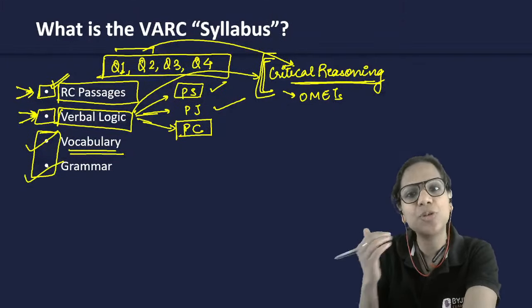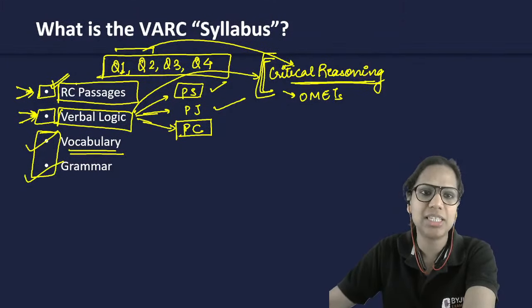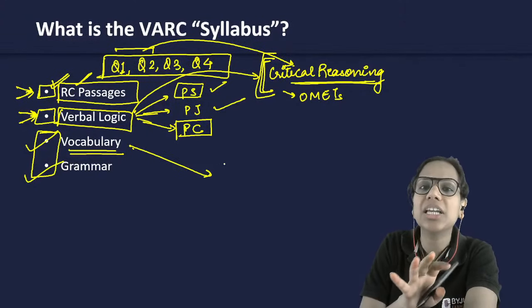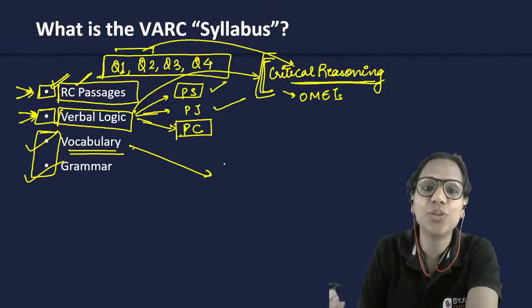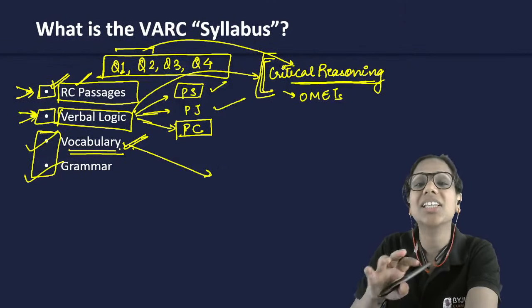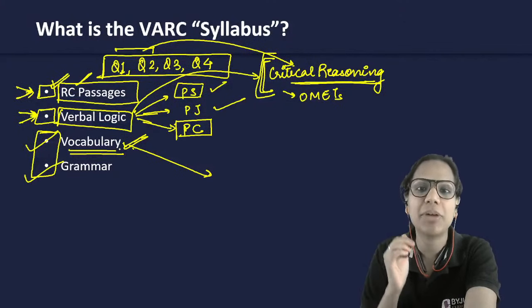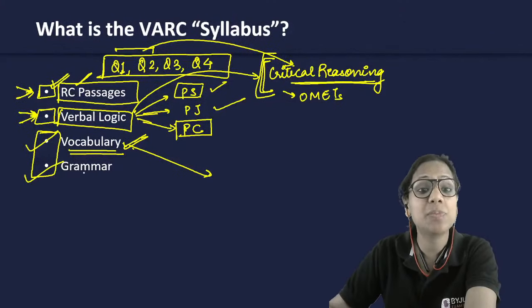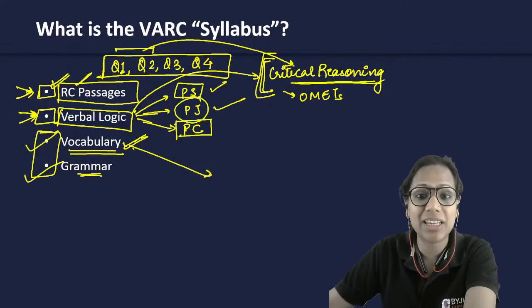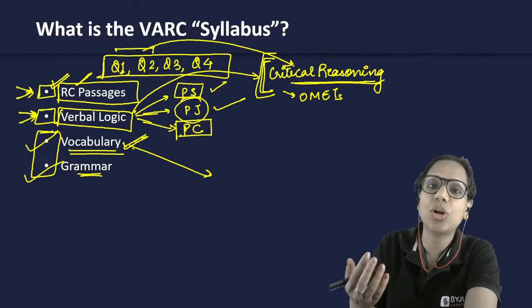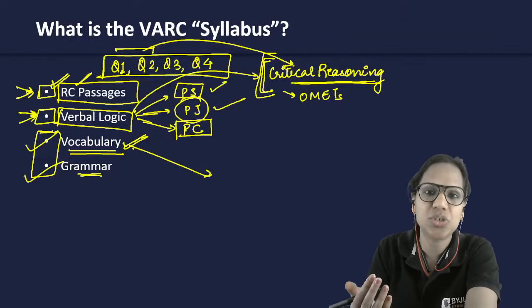Secondly, again pick up your previous year papers and you will realize that in your RC passages, you will find some words that you think are difficult. Why are they difficult for you? Because they are vocabulary words that you may not have prepared for. So vocabulary will help you in better comprehension. Grammar will specially help you in rearranging paragraphs in parajumbles. So do not think that you need not study these two areas just because direct questions from these are not being asked in CAT.